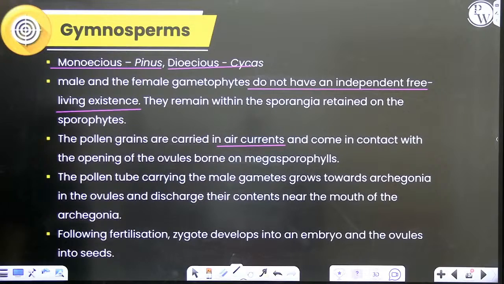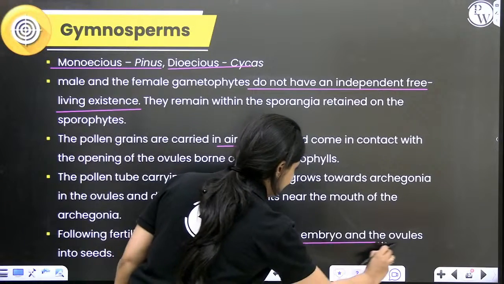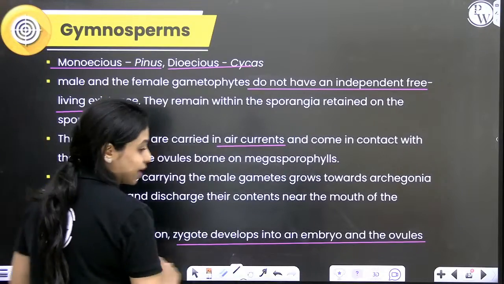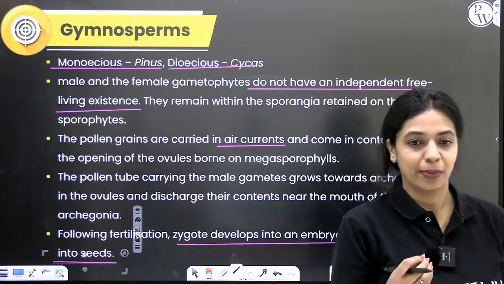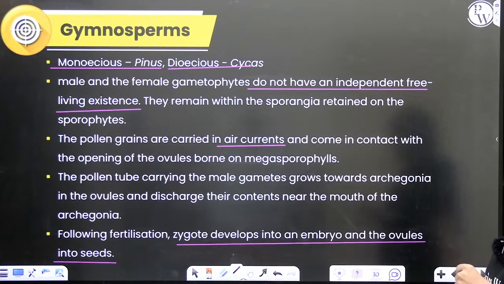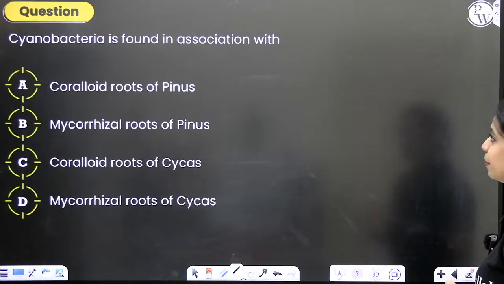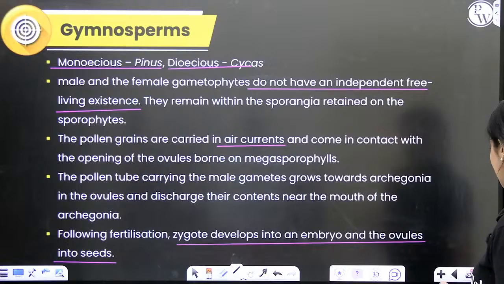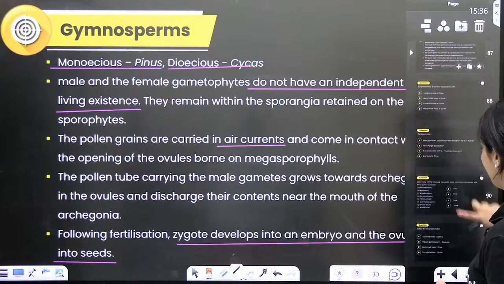Then fertilization will happen. Zygote will develop into the embryo and the ovules will transform into your seeds. Ovules are nothing but your megasporangium. You already know that, right? So that's about gymnosperms. Now let's talk about angiosperms.